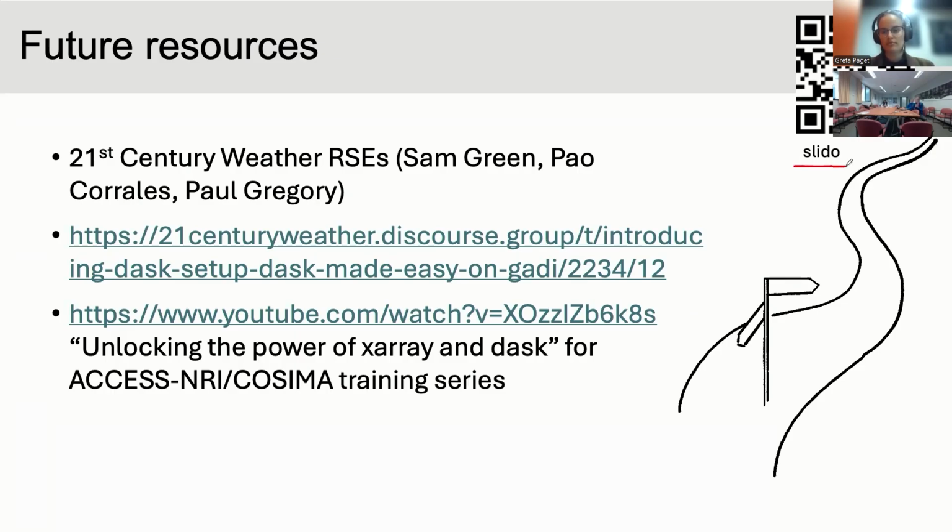And Slido there. First question, is the best practice to split out data into the same number of chunks as the cores available? If you want to know more about chunks, go watch this thing. But in general, I would say you want at least as many chunks as there are cores available. If you have fewer than that, there's going to be cores sitting there doing nothing.